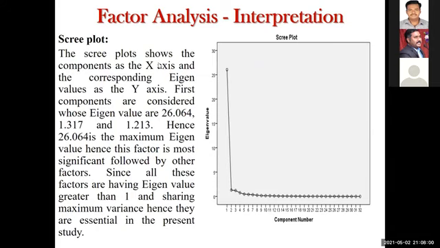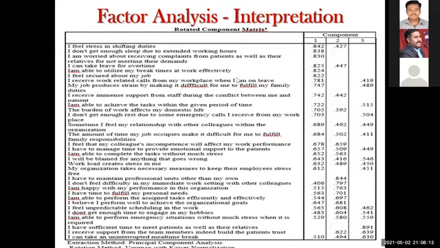You need to mention the component as the x-axis and the eigenvalues as the y-axis: factor 1, factor 2, factor 3, variables, right? Okay. This is the fourth output, and the last one, the fifth output table, is the rotated component matrix. I told you, right? These are the variables I entered. This is the value we got, the factor loading for component 1, 2, 3, factor 1, factor 2, factor 3.